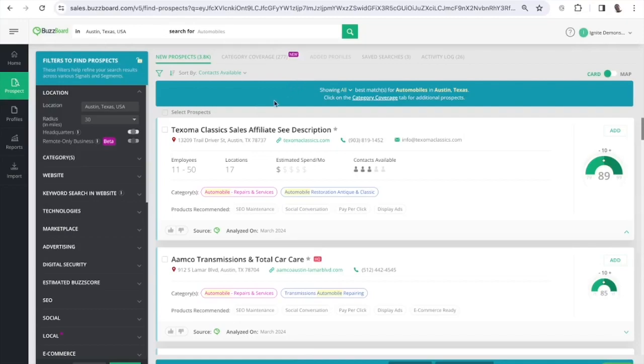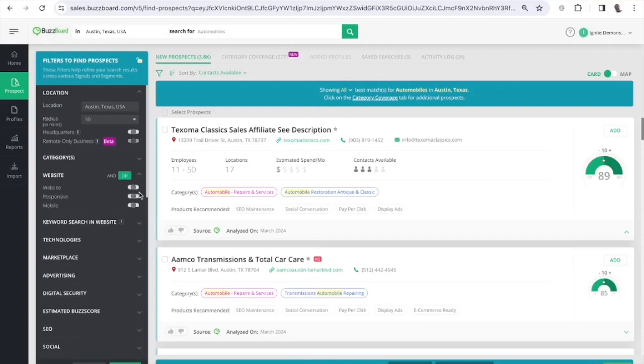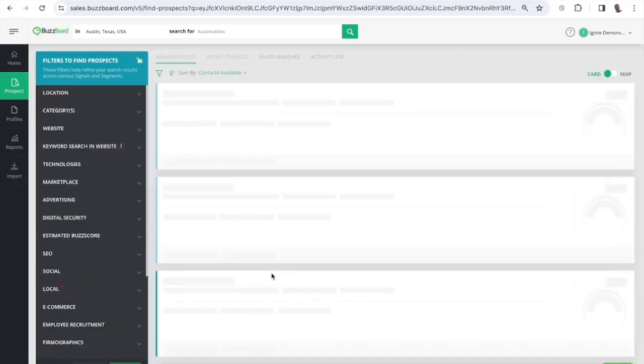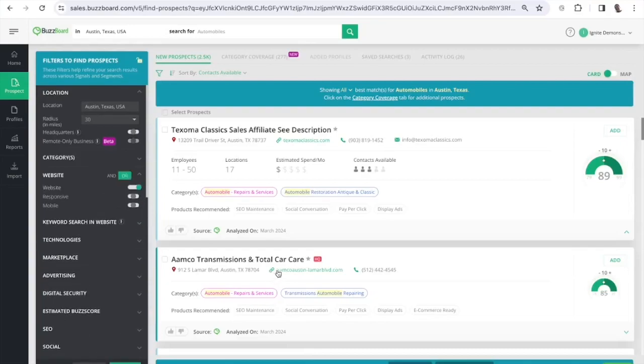And because we're a digital agency, we want businesses that we know have a website. So let's turn that filter on. Really simple. Just select it. You can see we're Austin, Texas, 30 miles, website. So applying this filter is going to shrink from 3,800, almost 4,000. Now we're down to about 2.5 thousand.